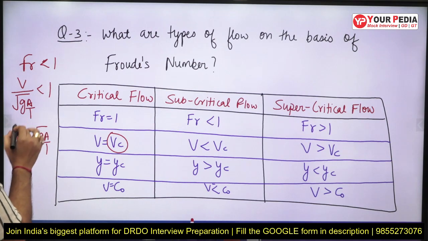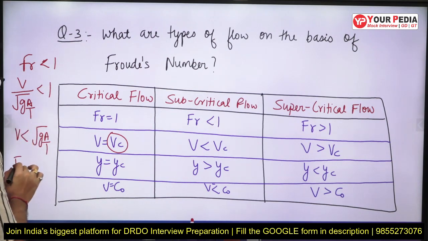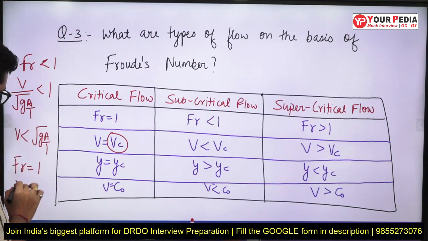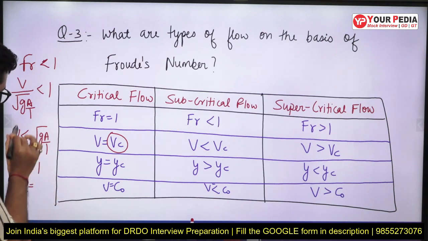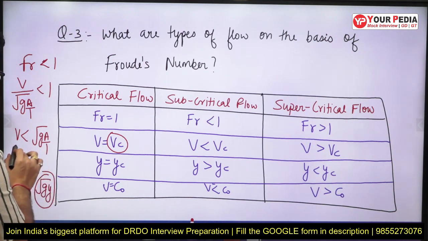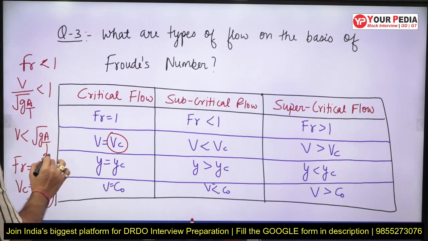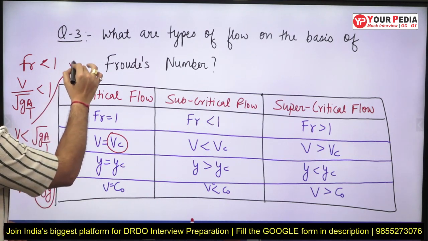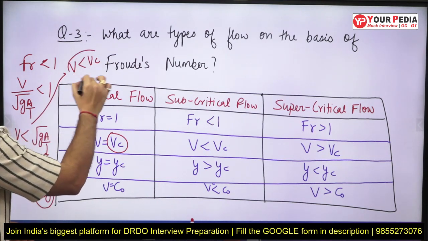Clear? Whereas when the flow is critical, the V or the VC is equal to root GY. So root GY is basically VC, therefore we can substitute it here and you will get V is less than VC.